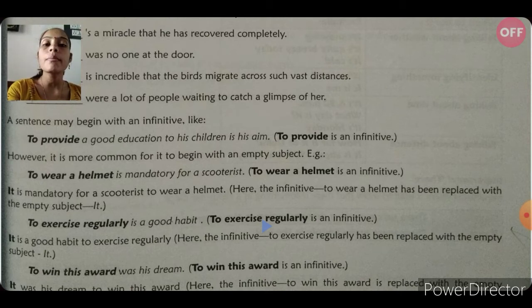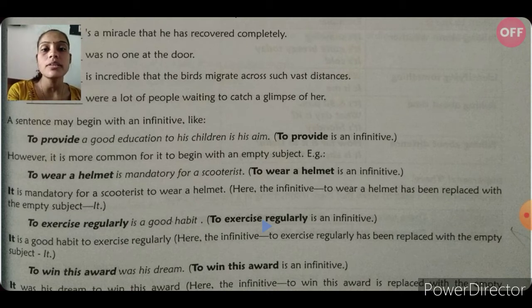However, it is more common for it to begin with an empty subject. For example, to wear a helmet is mandatory for a scooterist. To wear a helmet is an infinitive. Students, it is mandatory for a scooterist to wear a helmet. So we can say these examples using the empty subject it.